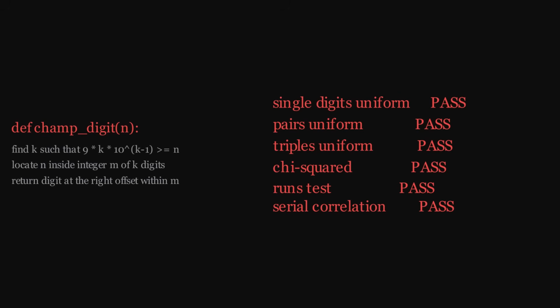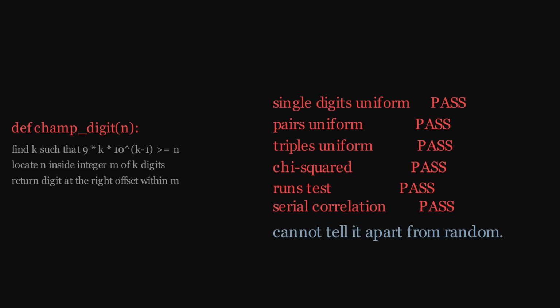Single digits, uniform. Pairs, uniform. Triples, uniform. The chi-squared test for digit independence passes. The runs test passes. The serial correlation test passes. Statistical tests that distinguish random sequences from non-random ones cannot distinguish Champernowne's digits from a random sequence.